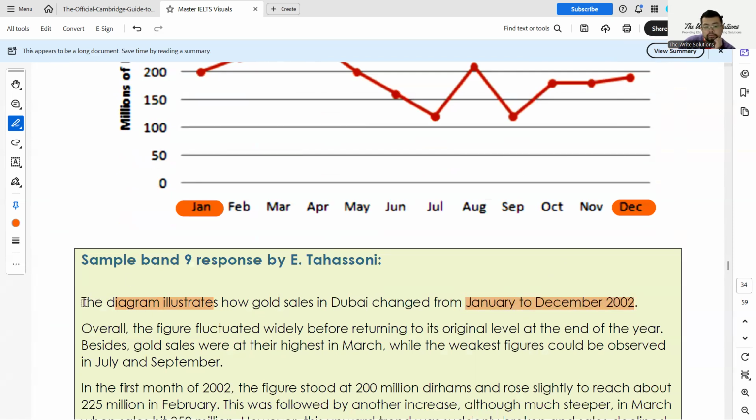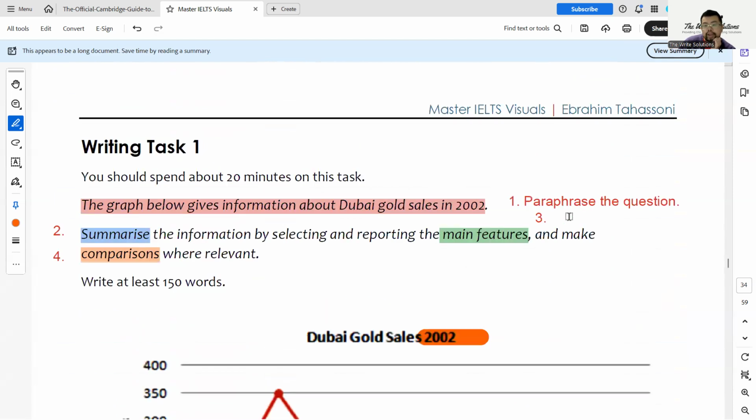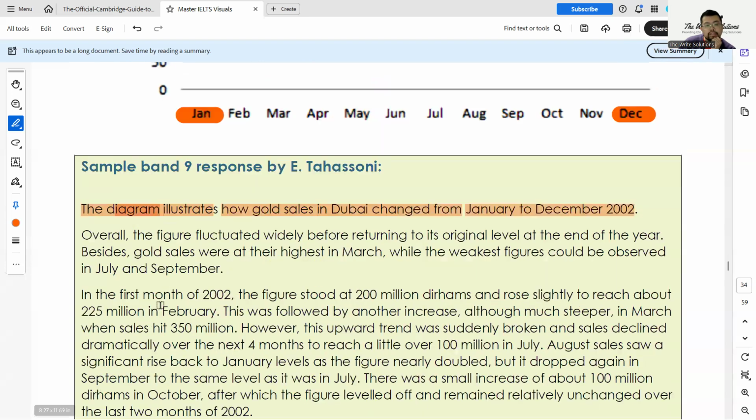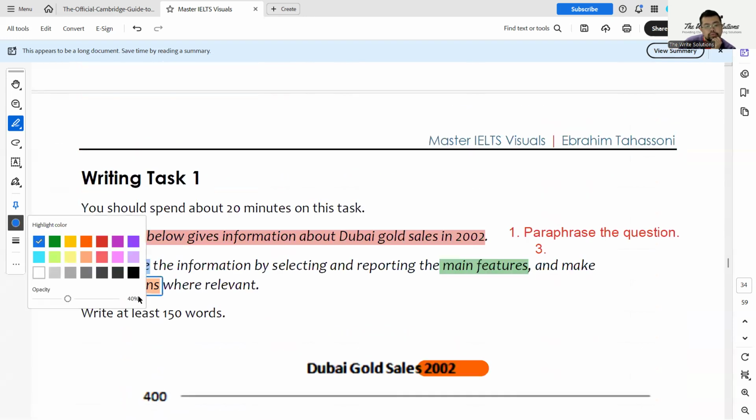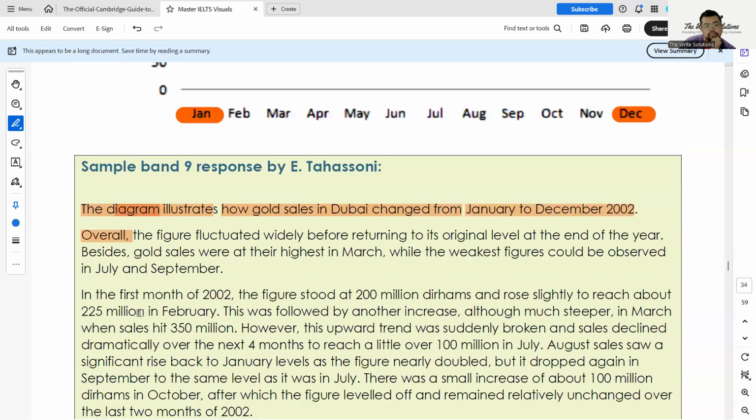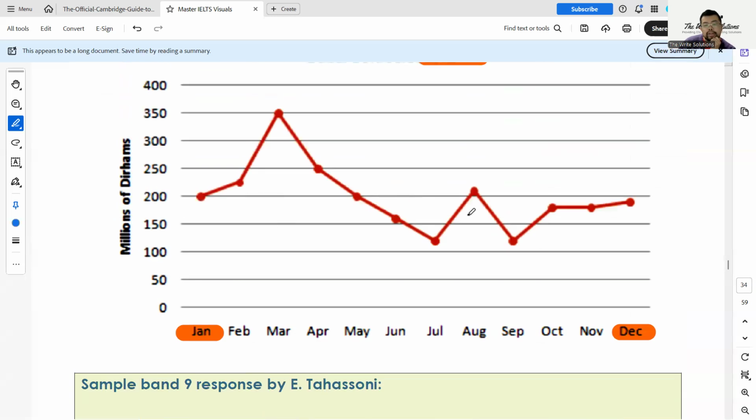So that is number one. Number one is already complete. Okay, number one, right here. So one is complete. You paraphrase the question. Now, summarize information, okay, by selecting and reporting the main features. Okay? So summarize is here. Overall, this is summarizing. So summarize, we're going to put it in blue. Okay? Summarize. The figure fluctuated. Fluctuated means it went up and down.